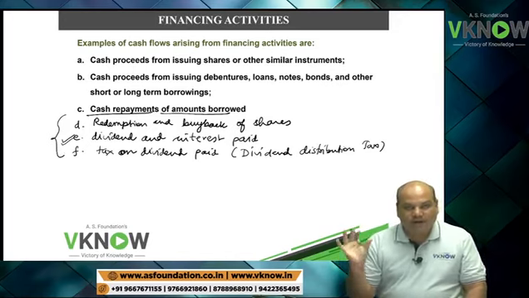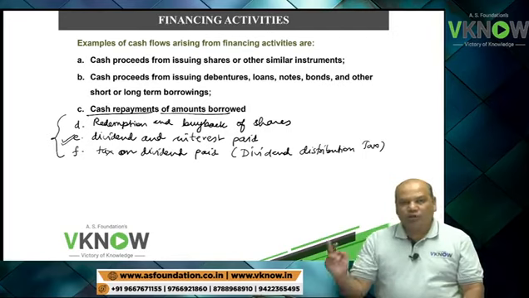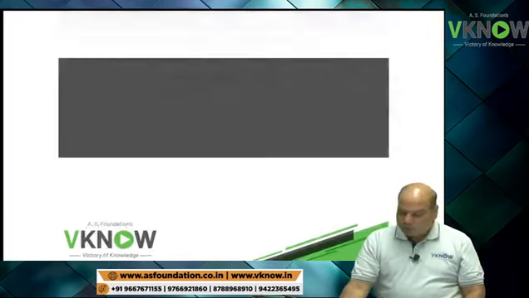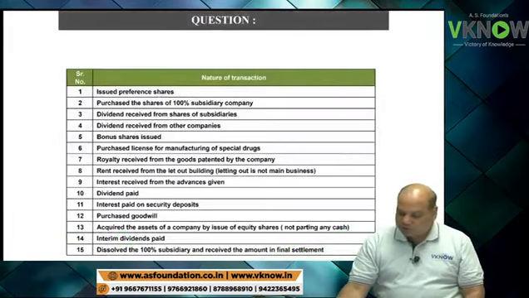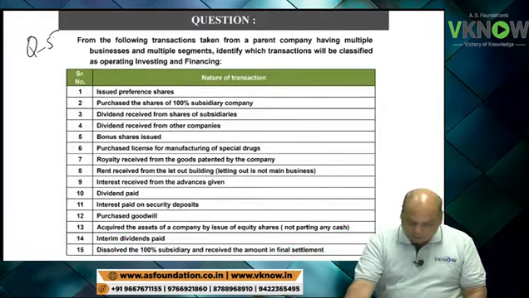Okay. So now the time has come to show your intelligence. Are you ready? Come to next question number 5. Question number 5.